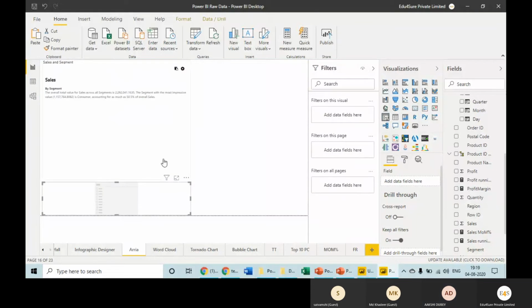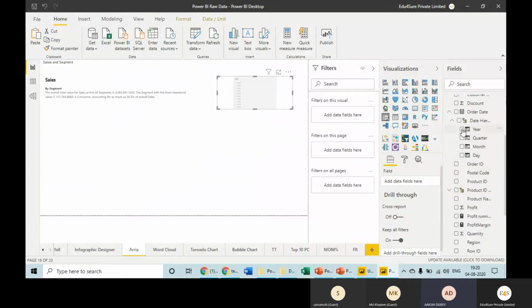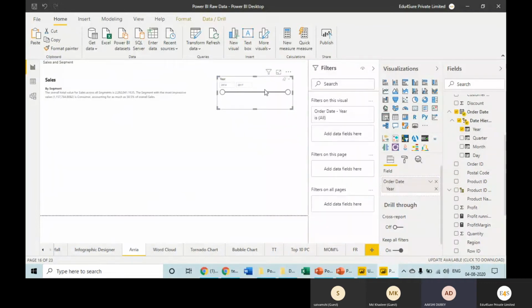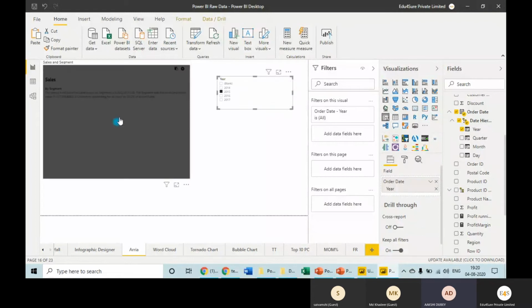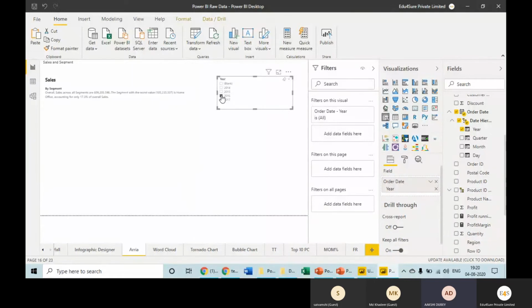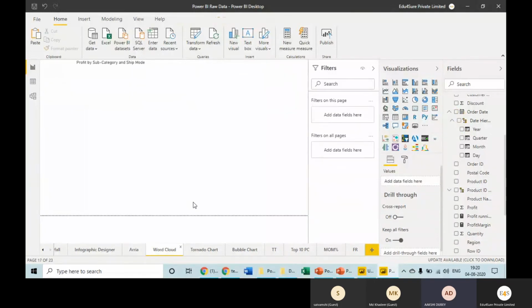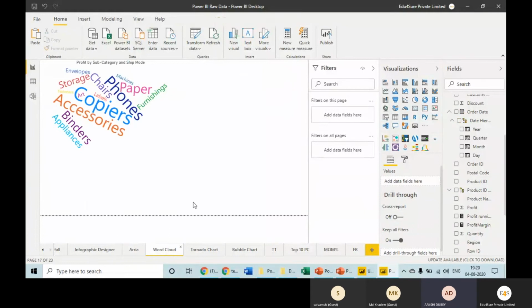In case you are putting a slicer here, order date, for example, year, and you are selecting here, then it is also interacting. So basically, this is also dynamic. A text report can also be a dynamic one. Have you seen this word cloud earlier? So basically, it has been created on the basis of the value.